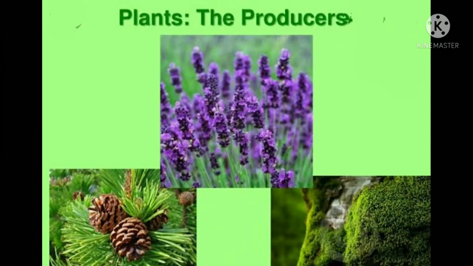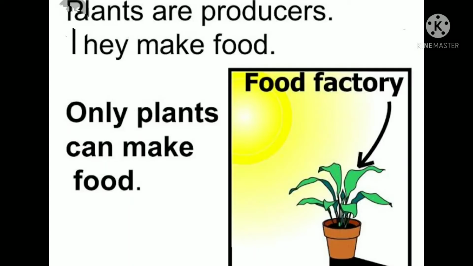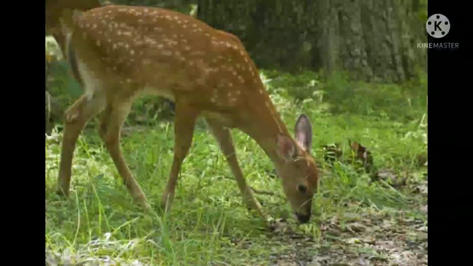Green plants are the main producers of food. Why do we call the green plants producers? Yes, because green plants produce their food themselves. Animals depend on these plants for their food.